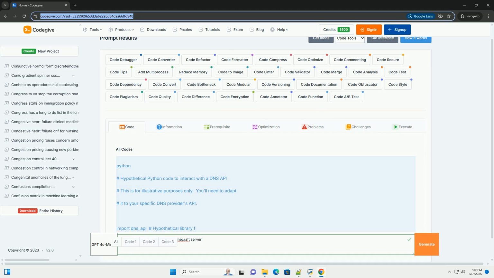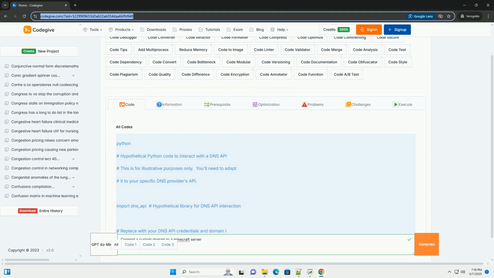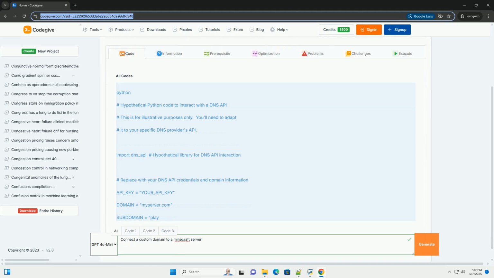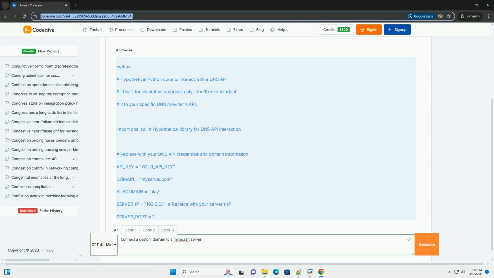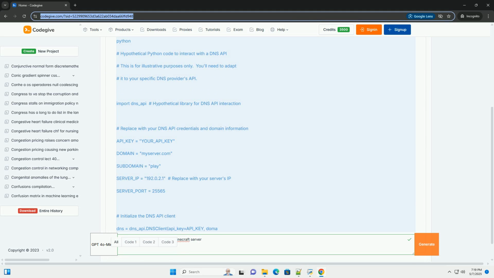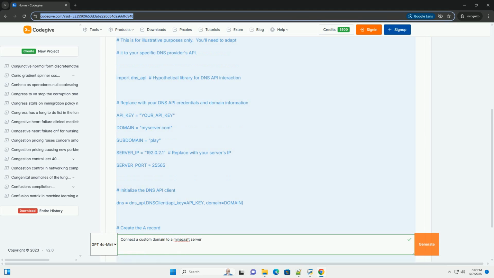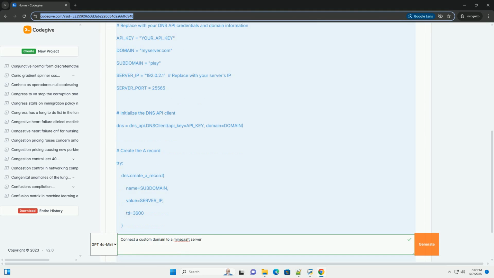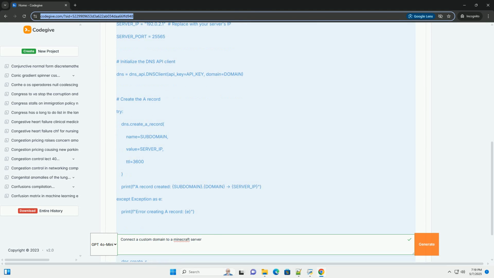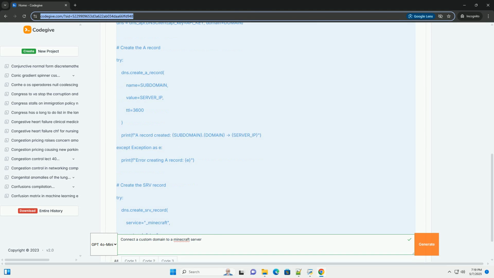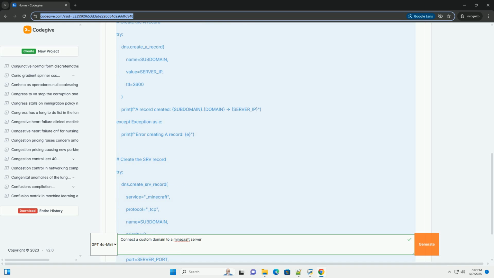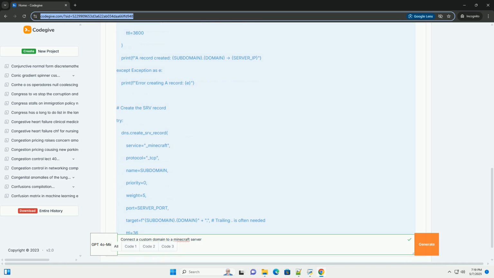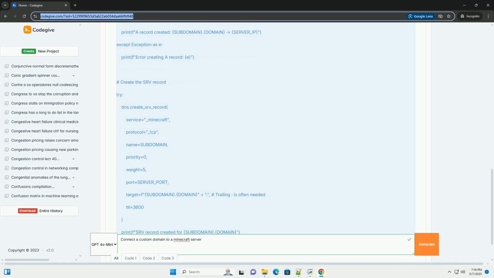OK, let's delve into the process of connecting a custom domain to your Minecraft server. This is a very common and desirable task to make your server more professional and easier for players to remember. We'll cover the concepts, the necessary steps, and some common troubleshooting. This tutorial will assume you have a Minecraft server already set up and running.